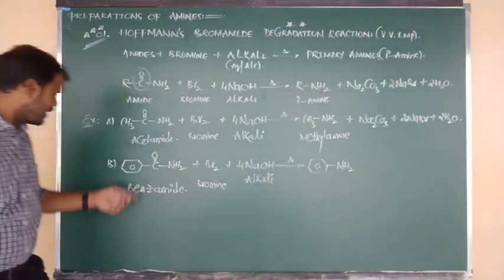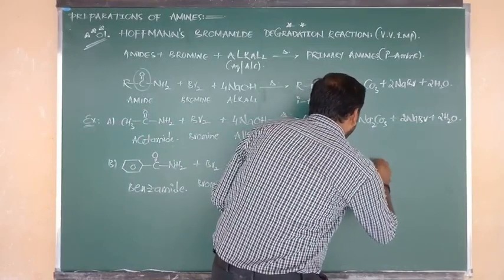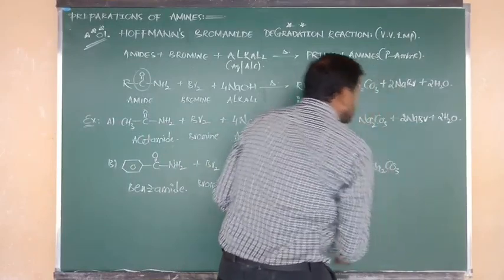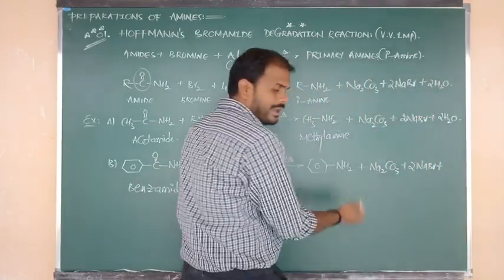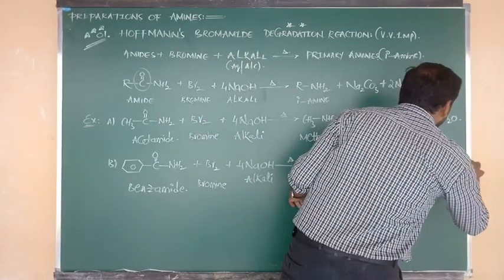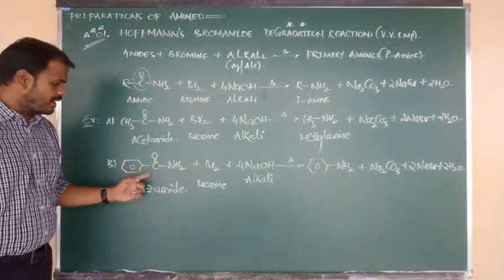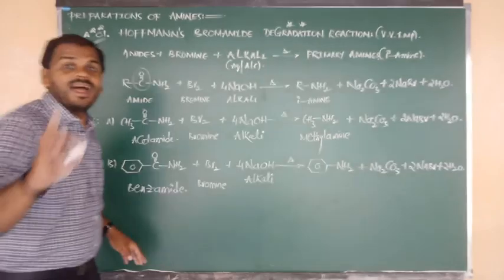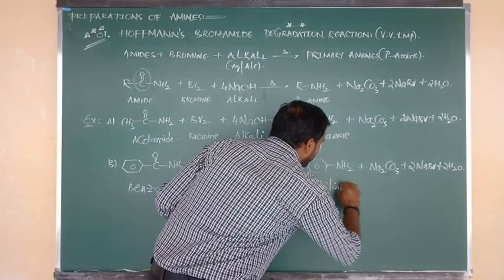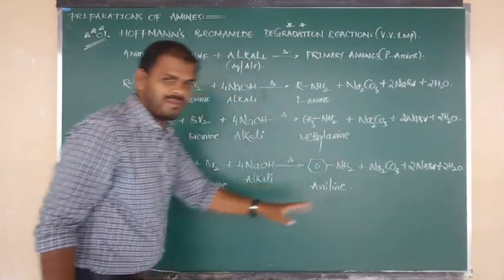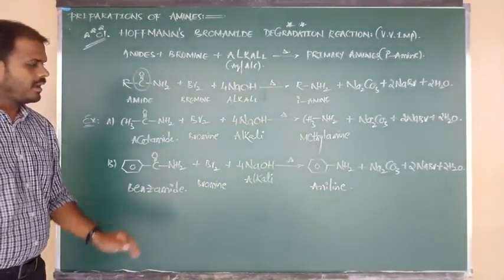What happened here? The C double bond O group undergoes degradation in the form of Na2CO3, and already I have told you so many times, the remaining byproducts are all 3: Na2CO3, 2 moles of NaBr and 2 moles of water. Now what will be the product here? Acetamide gives methylamine, benzamide gives phenylamine. Benzene bonded to NH2 is also known as aniline, and also phenylamine. The C double bond O group undergoes degradation, that is removed, in the form of Na2CO3.